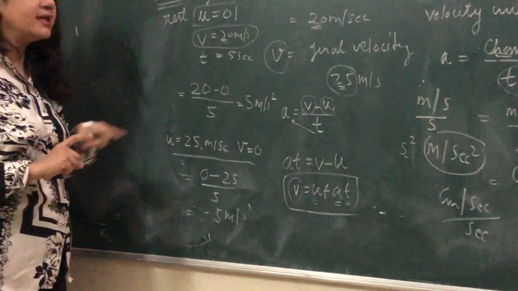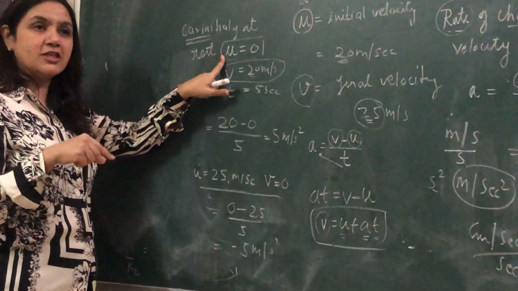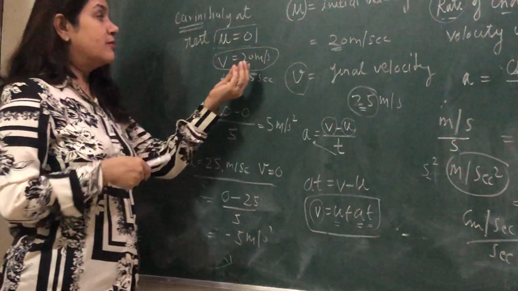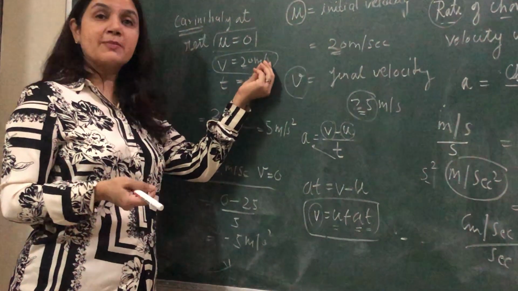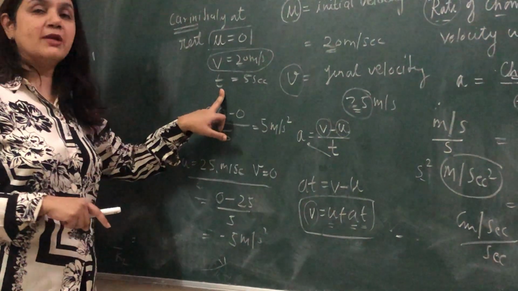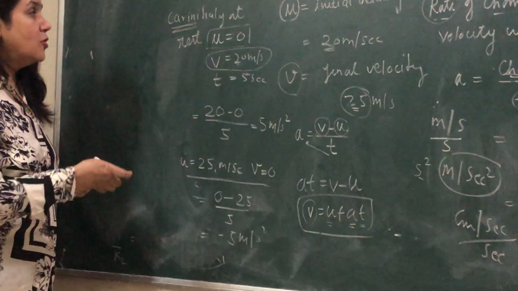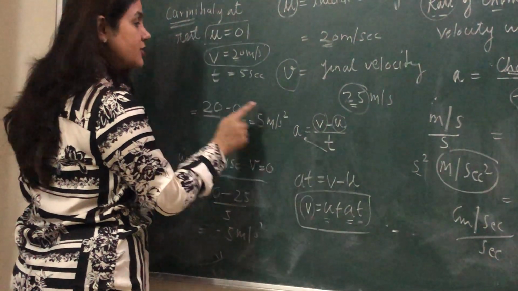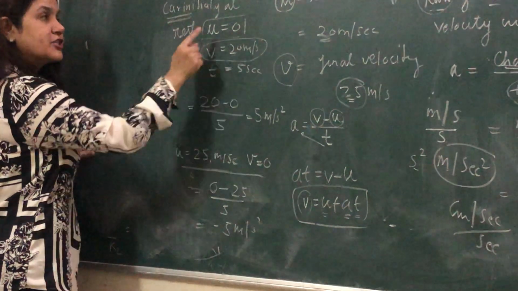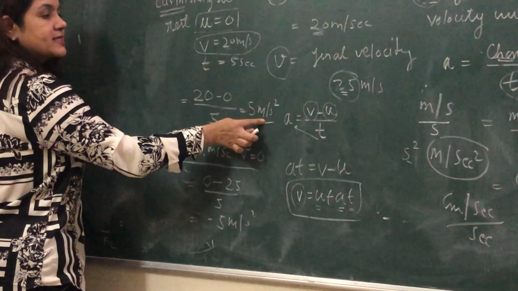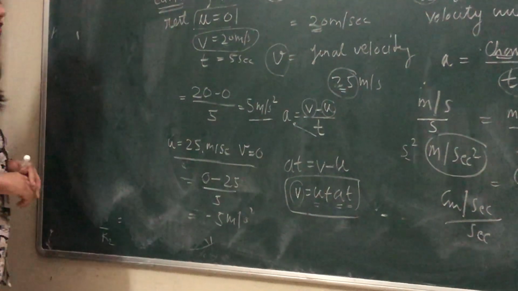So how will you calculate? u, the initial velocity, will remain 0 because initially the car is at rest. Now it is going to move with a velocity of 20 meters per second. So the final velocity is v, in 5 seconds. What is the formula? v minus u upon t. The acceleration is 20 minus 0 upon 5, and it will come to 5 meters per second squared.